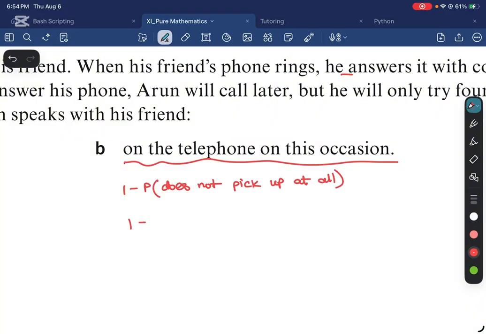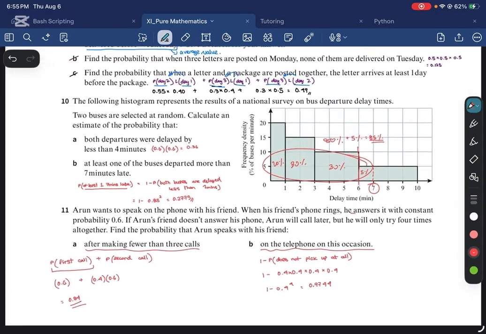So 1 minus, well, what is the probability that his friend does not pick up on the first call? 0.4. On the second call, 0.4 as well. Third call, 0.4 as well. Fourth call, 0.4 as well. So I get 1 minus 0.4 to the power 4. And if I solve this, I get 0.9744. All right. And we are done.